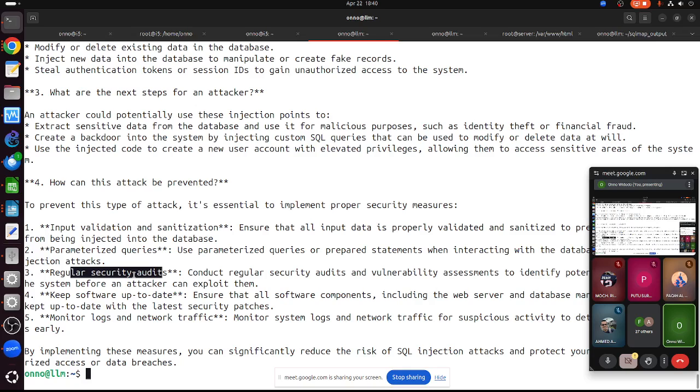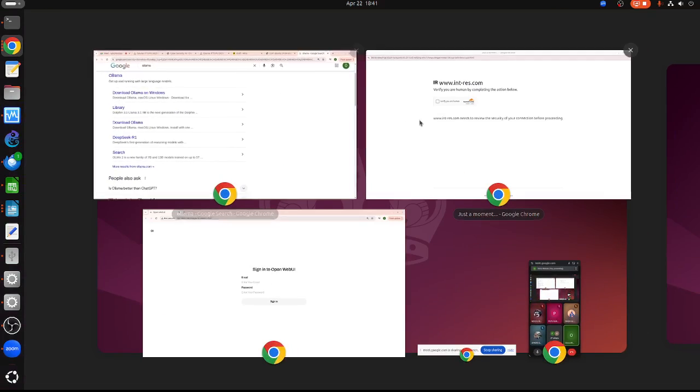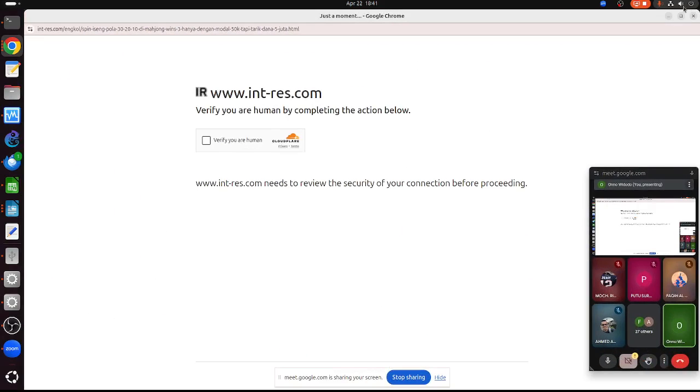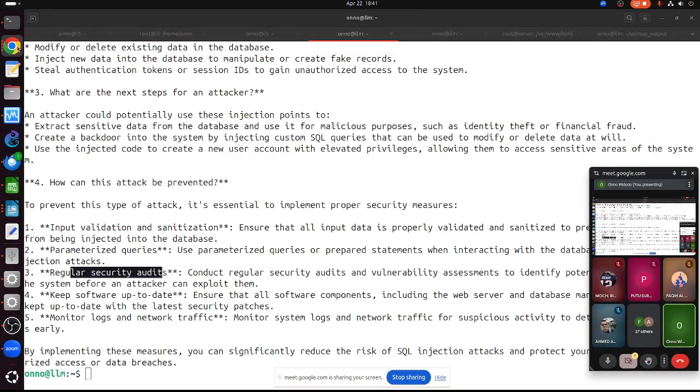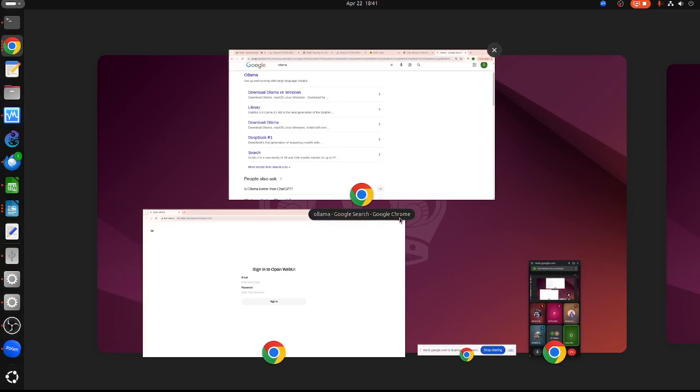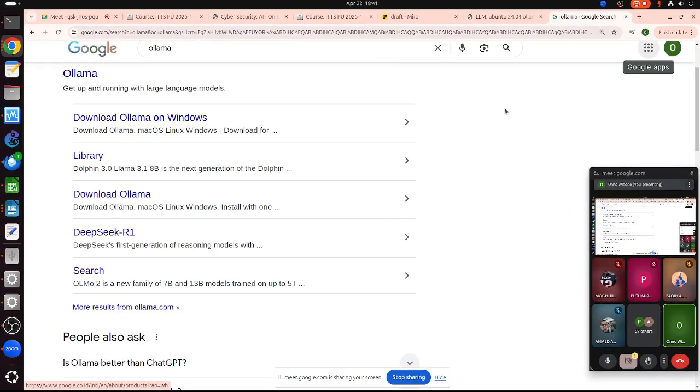Now I would like to show you what the script looks like. So that's basically the results. Let me remove this one.